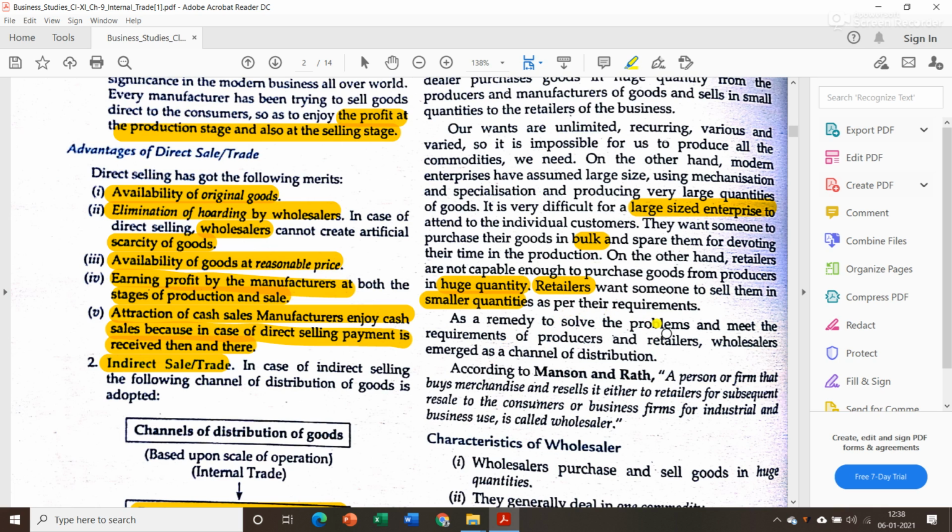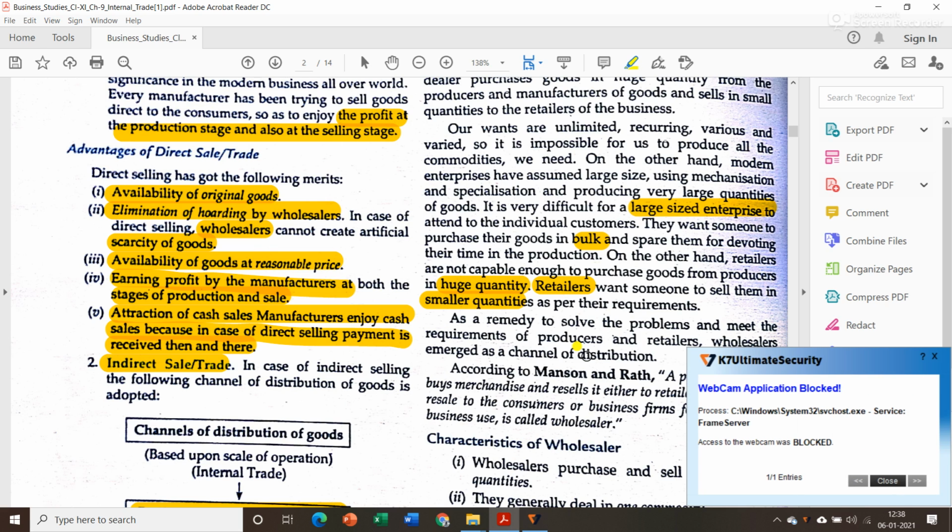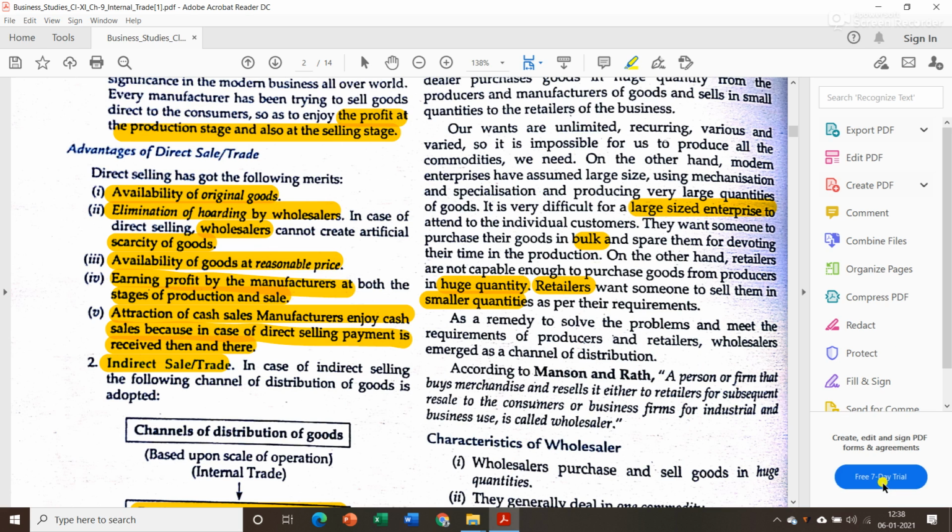As a remedy to solve the problems and meet the requirements of producers and retailers, wholesalers emerged as a channel of distribution. Producers can't sell in small quantity, retailers can't purchase in huge quantity. So in order to resolve this conflict, wholesalers come to the rescue.